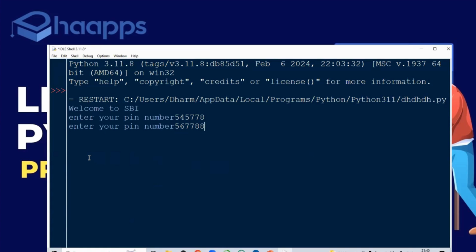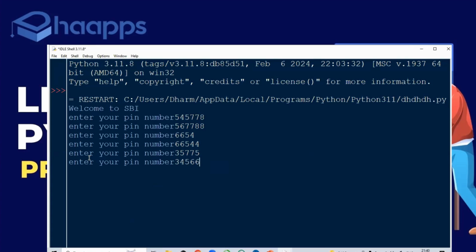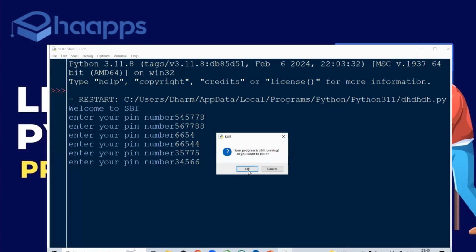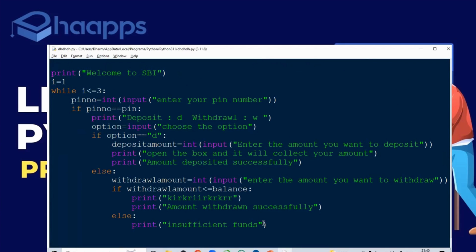Check it with just while written only. You can see how my code converted. It is asking me every time to enter the PIN number again. So any functionality you want to repeat in real time, a loop is written for that. Okay, right? So I want it only 3 times.